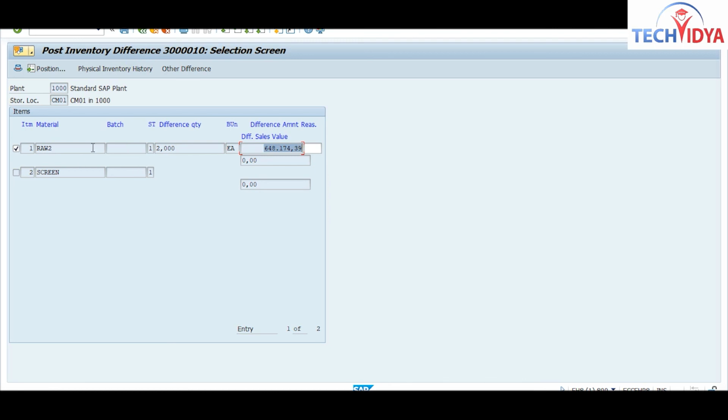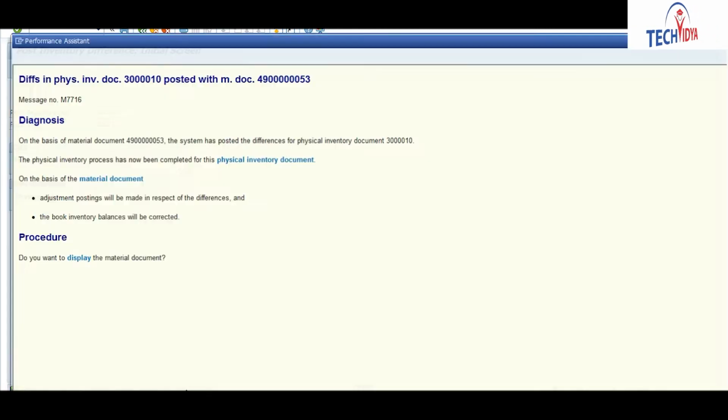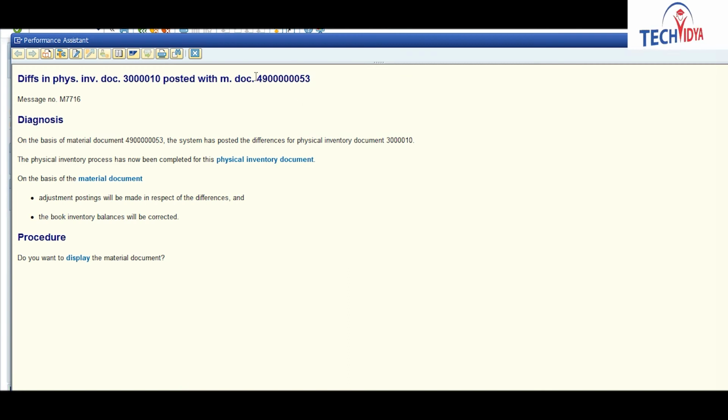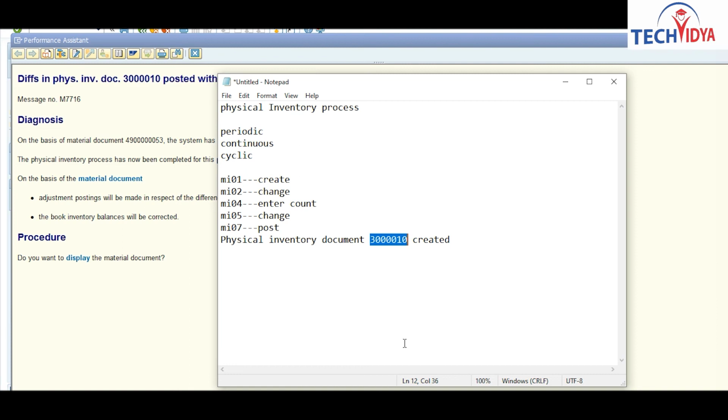As I am sure about this, now I will post this. I am posting the difference. Now it is showing that your physical inventory document is posted, and this is my material document. So make a note of this also.